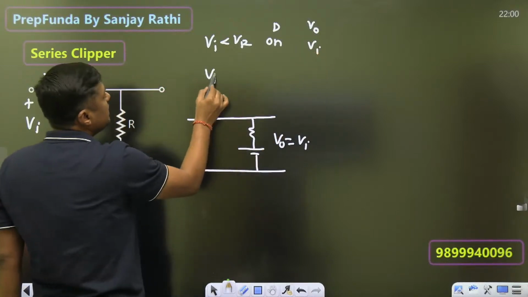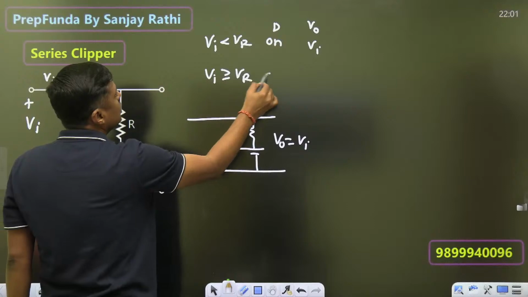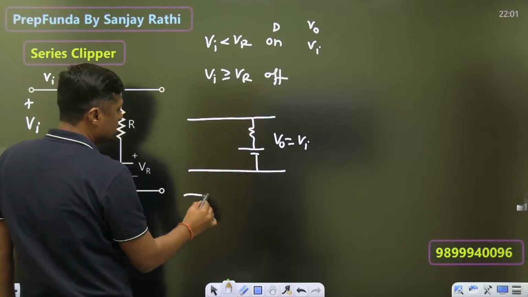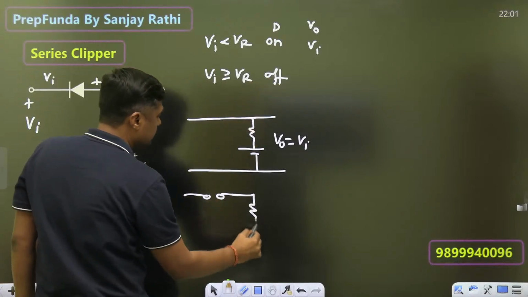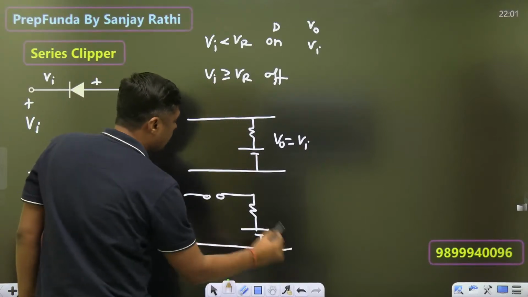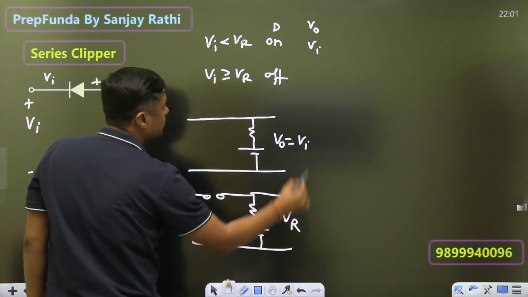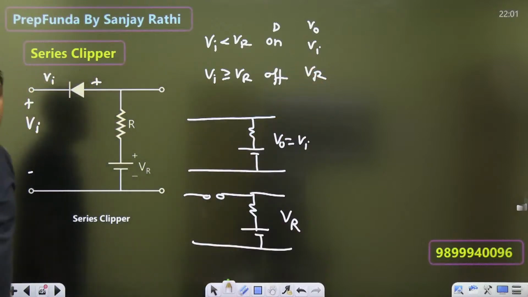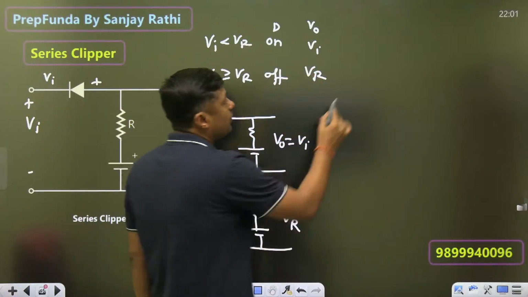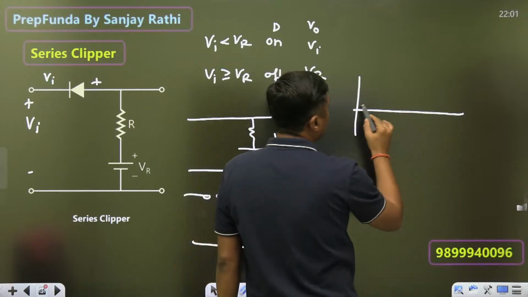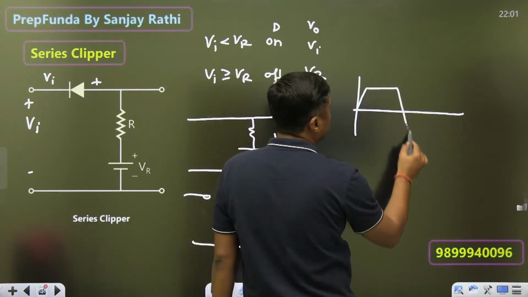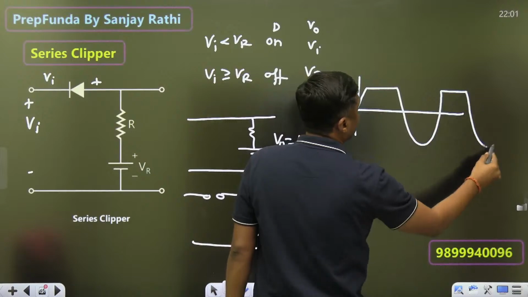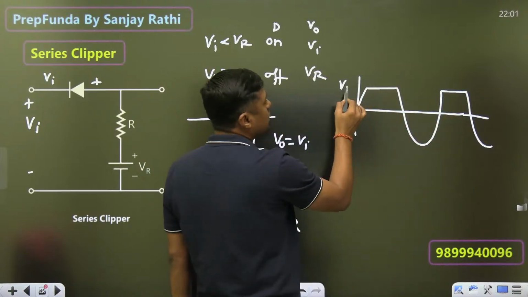Or when the Vi is greater than or equal to Vr, diode is off. This portion will act as open circuit. There is no current through R and output is Vr. Again, you are getting this type of output. If it is above Vr, output is fixed.